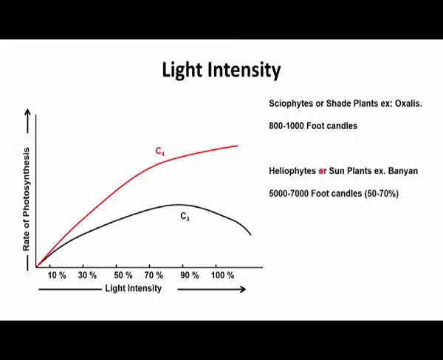The second category is the heliophytes, or the sun loving plants. These plants grow in the open and need very high intensity of light. An example is the banyan and all the other trees. The optimal light intensity for sun plants is around 5000 to 7000 foot candles, which is approximately 50 to 70% of the total radiation of full sunny summer sunlight.